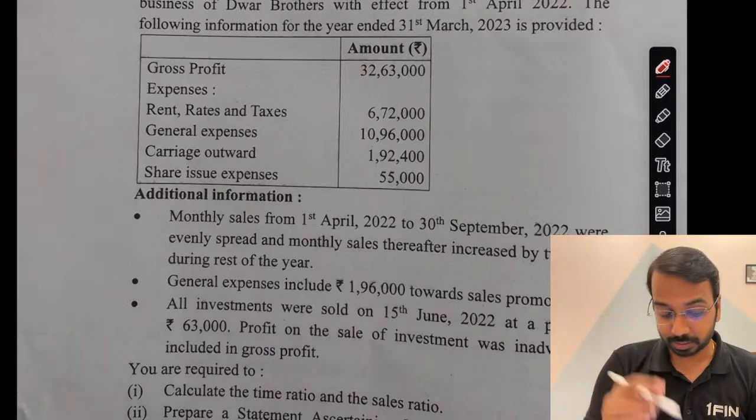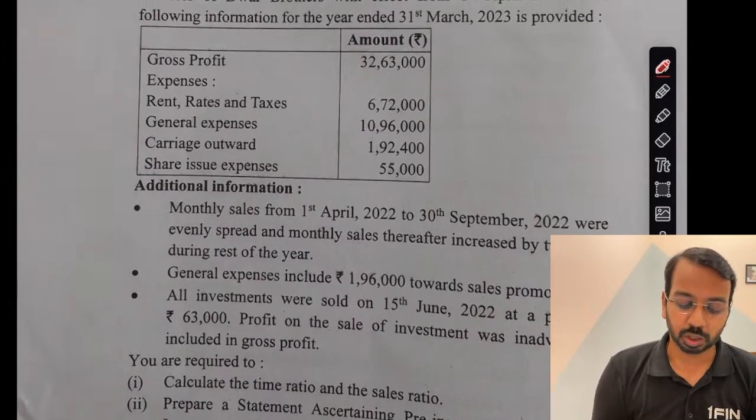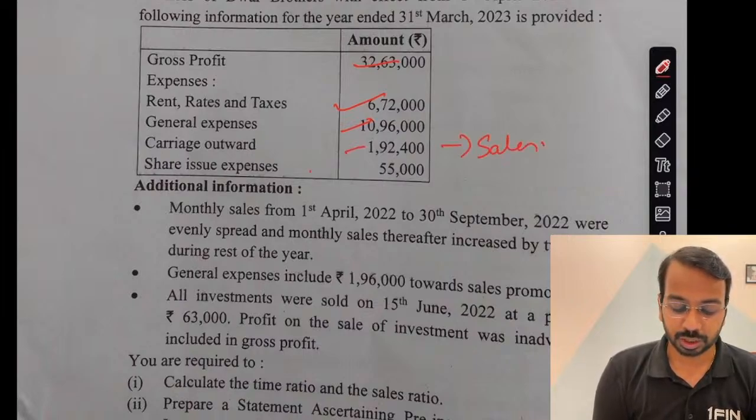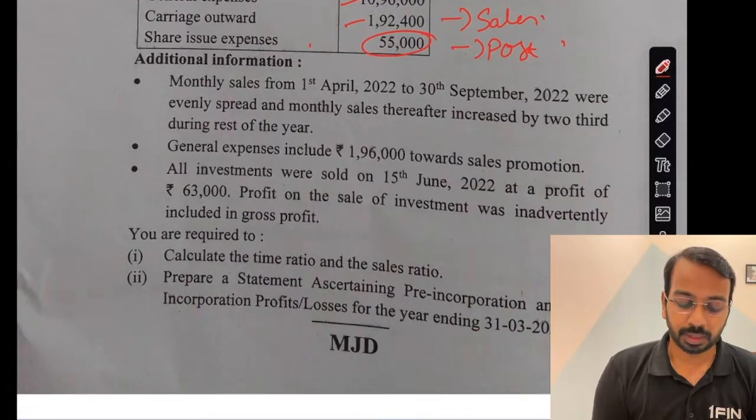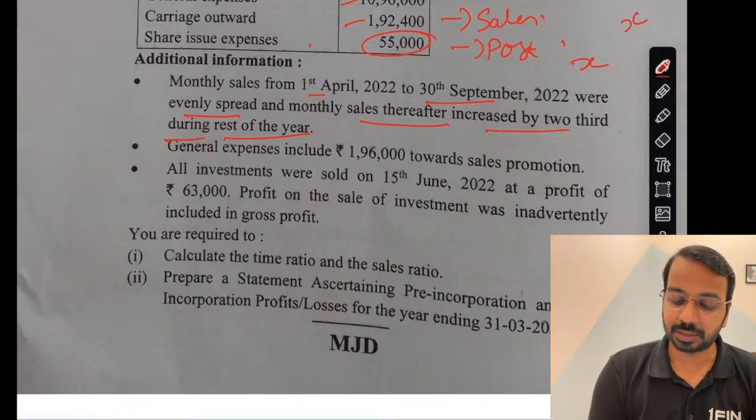The question number C is based on pre-incorporation and post-incorporation. Gross profit is given, rent, rates and taxes are given, general expenses carry forward. So this has to be based on sales. Share issue expenses will be only post-incorporation. Monthly sales were evenly spread and after that increased by 2/3 during the rest of the year. So from 1st April to 30th September, if it is X, then it becomes X plus 2/3 X.